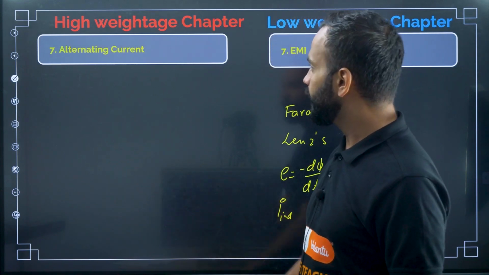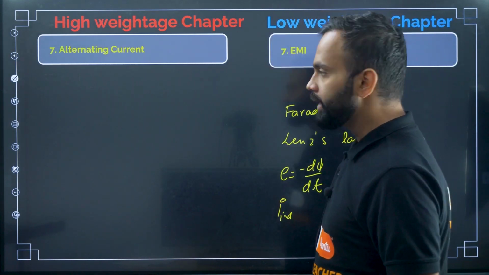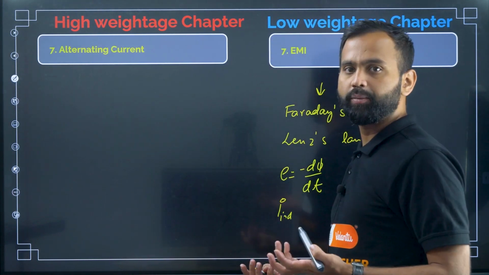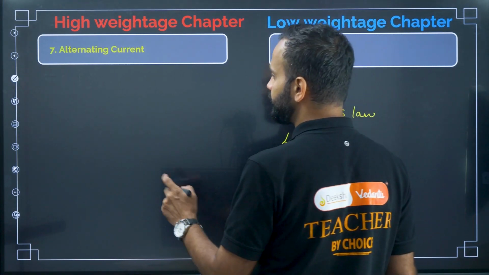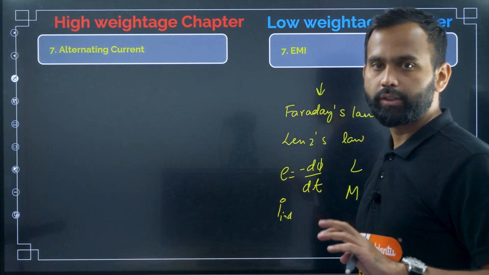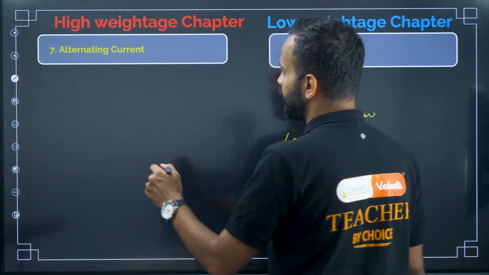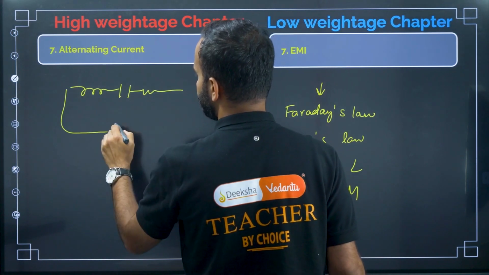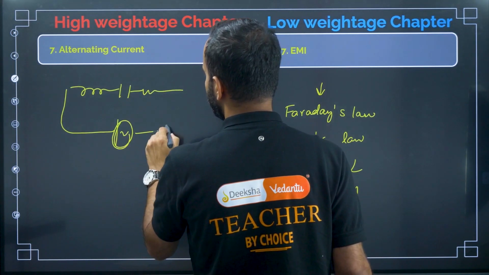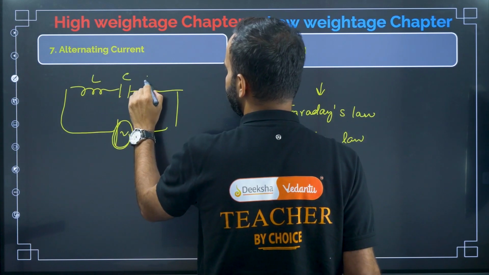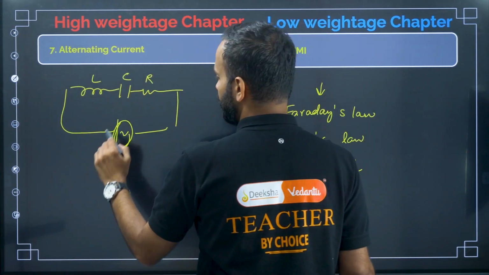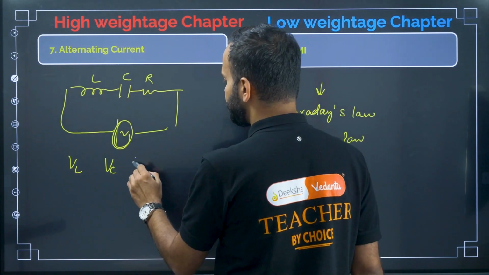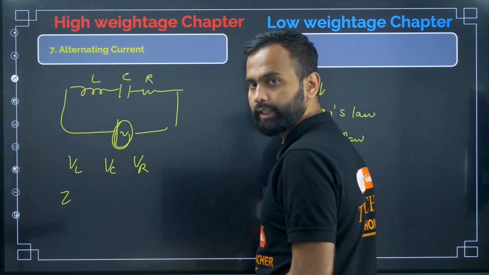And then come to alternating current, right? In alternating current, they will ask questions based on the LCR circuit, okay? LCR circuit, and questions based on resonance, okay? So they will give you an LCR circuit, right? L, C and R. They will ask you to find the potential difference across L, across C, across R, or the impedance of the circuit, right?